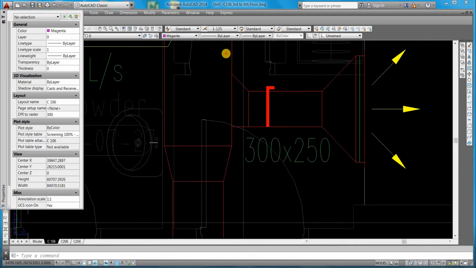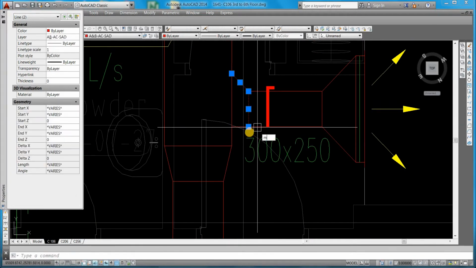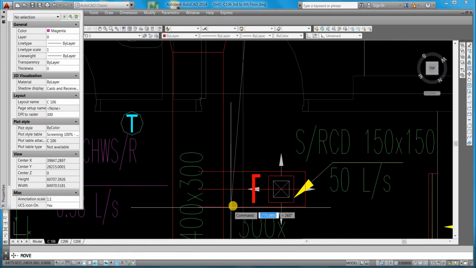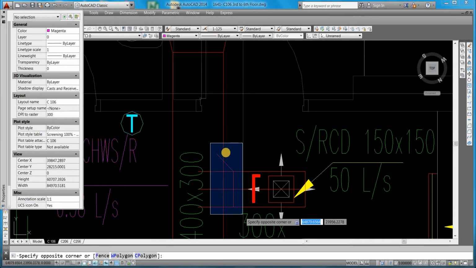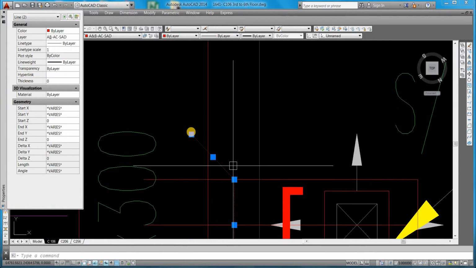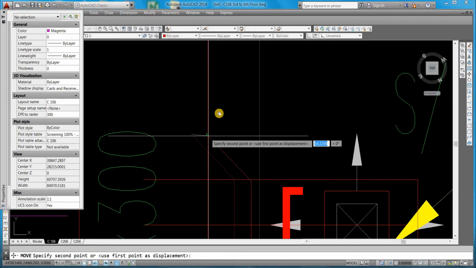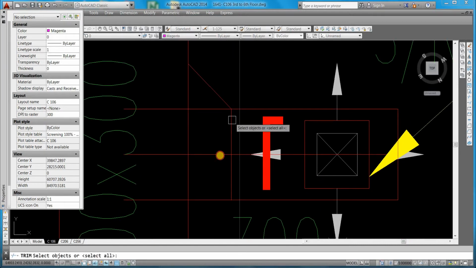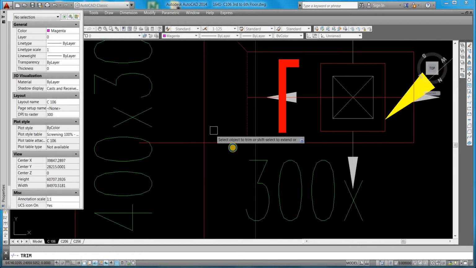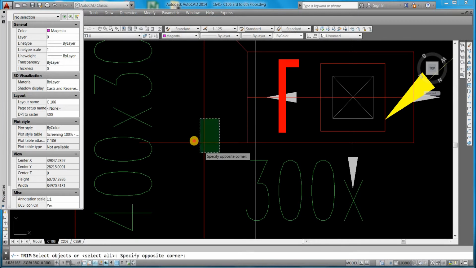Same thing again, 150 I will make here. Same thing I will copy from here. I can move it a little. I will move this one. Now I am terminating this step. No need, this one.